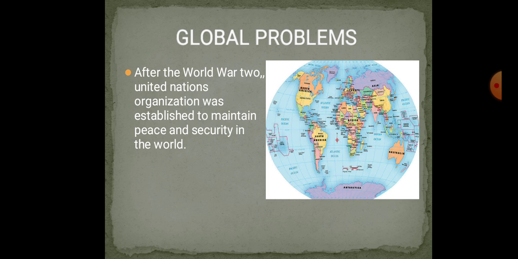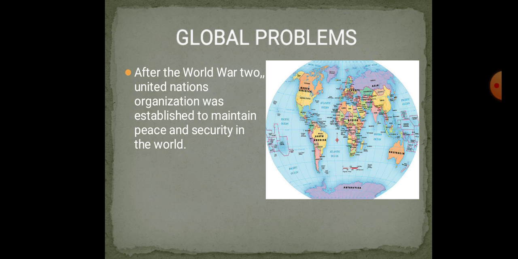I would like to teach you global problems and India's role. Global means what? Here I am showing the picture of the globe, the earth. Why I am showing you this is that in this globe all countries are displayed. We are showing all the countries.